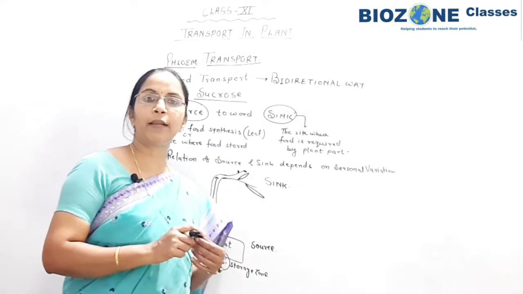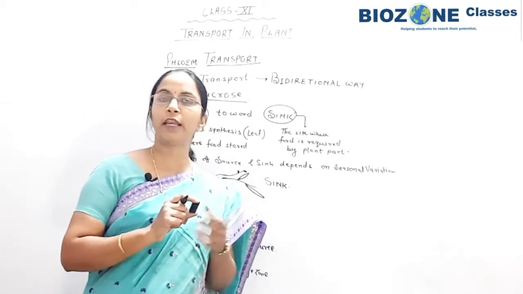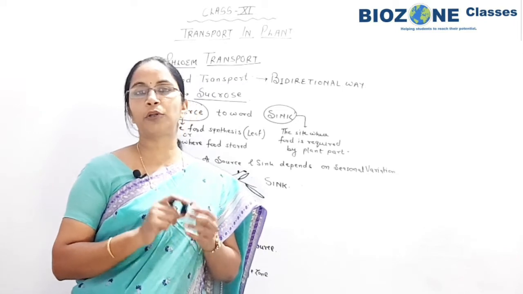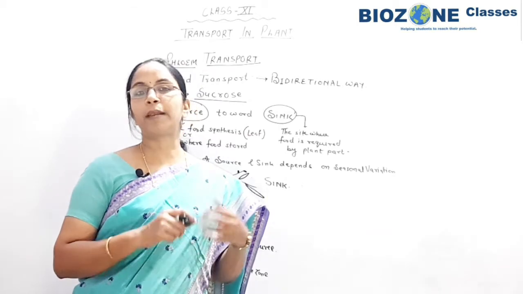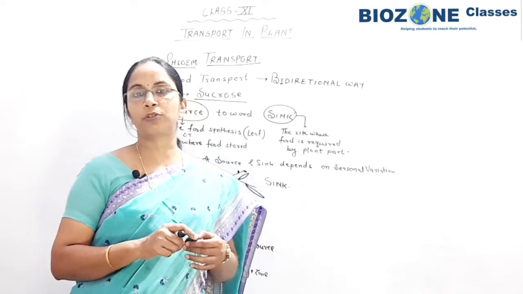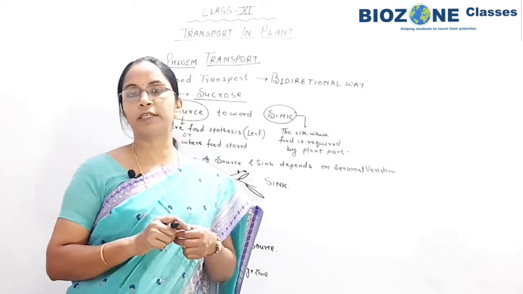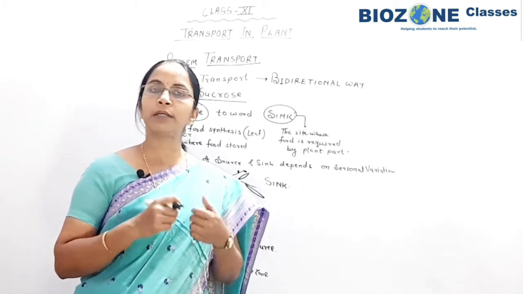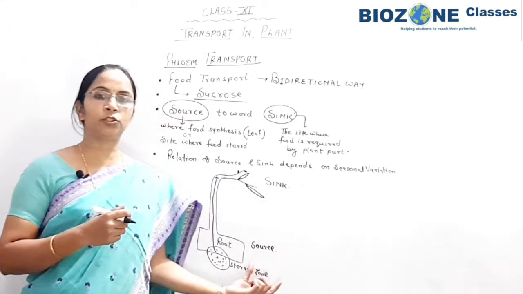Most common example is the potato plant or onion plant, where the leafy area normally becomes a source and the underground part where the tubers show the storage of food is a sink. But when we plant a new onion, or when we put that potato for the production of new potato plants, that potato tuber now serves as a source and the new plant where the leaves start to emerge, that part is said to be a sink. So this simple relation you remember.